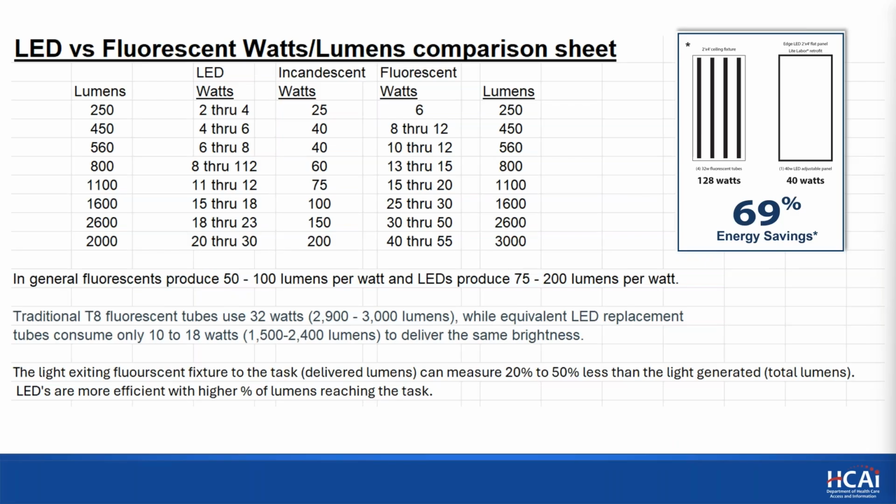So we're going to take a look at the matrix and see that it makes sense. We're not going to dig too deep in this, but we want to make sure that your plan to replace the fixtures is going to result in similar or greater foot candle levels.